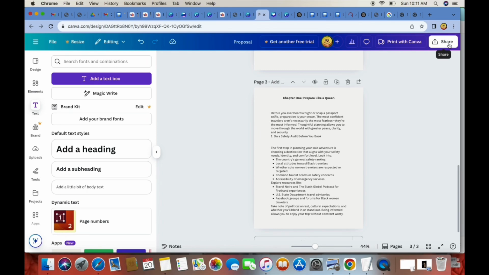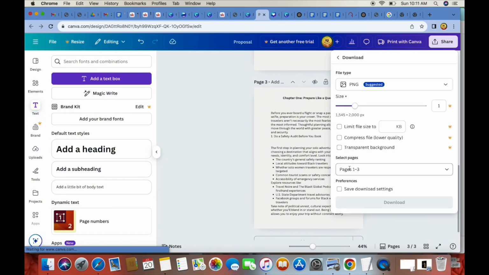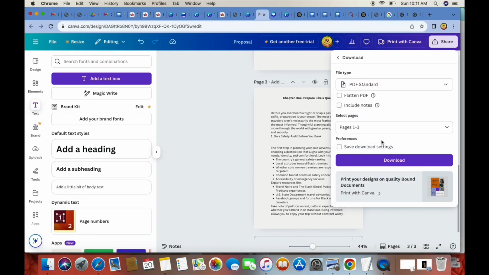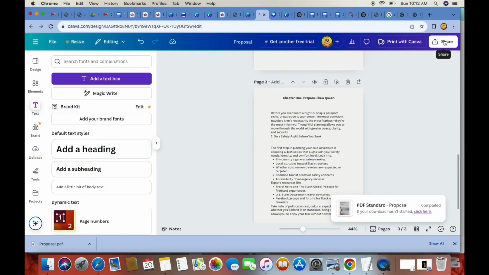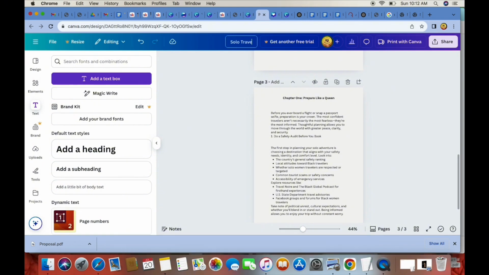And then the next step we want to do is to click share over here, and you want to save your document. You want to download it as a PDF Standard or PDF Print, all 3 pages of my document, and then click download. Before you save your document, always change the title here and create a name for your file. Always change the name here. This is how you give your file an actual name.